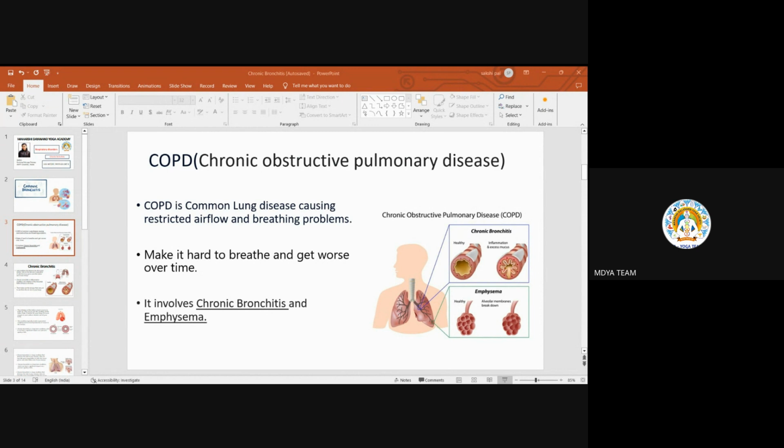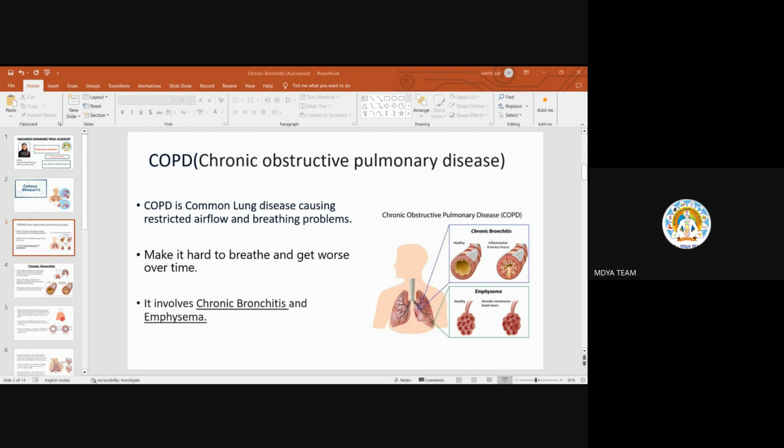The word obstructive tells us about some obstruction, a barrier type of thing. Breaking it down, chronic obstructive obstruction in what? Pulmonary means related to lungs. So some obstruction in lungs. Now we'll understand what exactly it is.